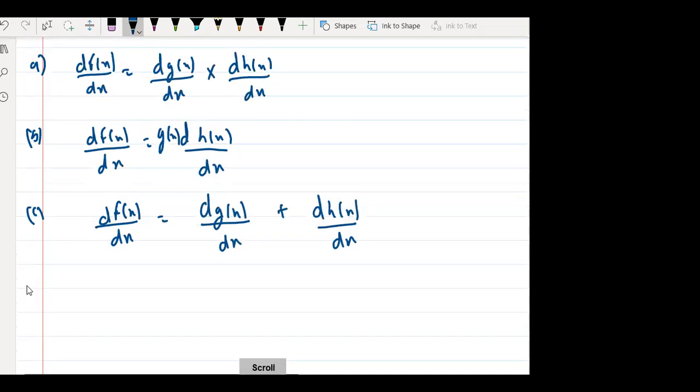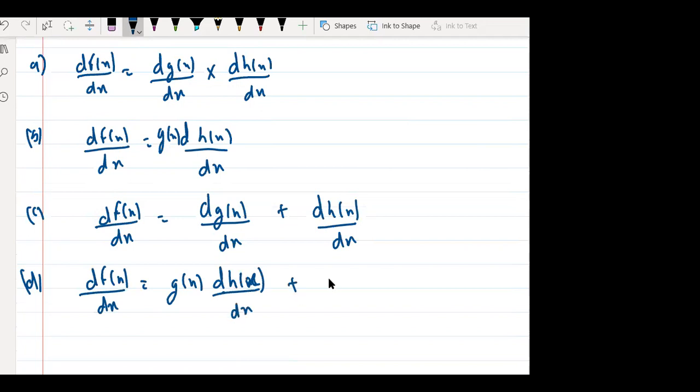And the option D, df of x by dx is equal to g of x into dh of x by dx plus h of x into dg of x by dx.